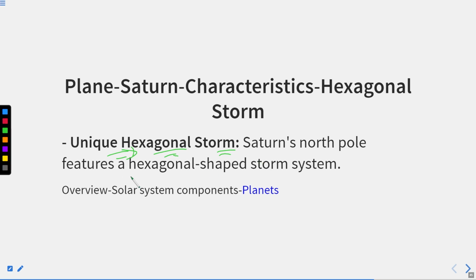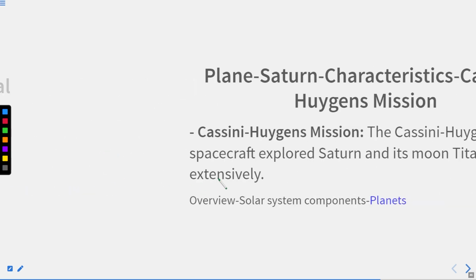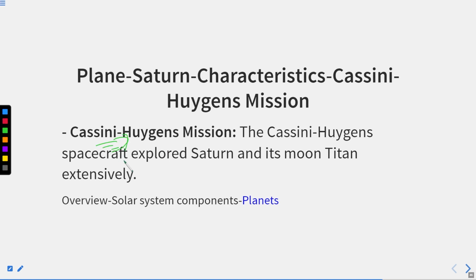Saturn's north pole features a hexagonal-shaped storm system. Alright. Thereafter, Cassini-Huygens mission. The Cassini-Huygens spacecraft explored Saturn and its moon Titan extensively. So if the question asks the Cassini-Huygens mission was for which planet, the answer should be Saturn. For what aim? To explore Saturn and its moon Titan as well.